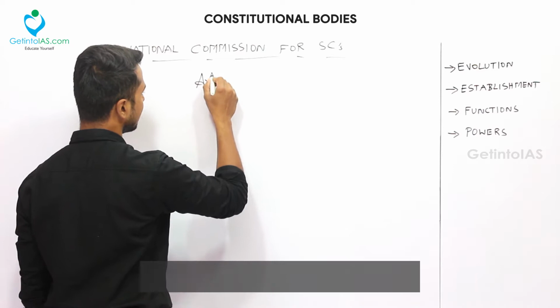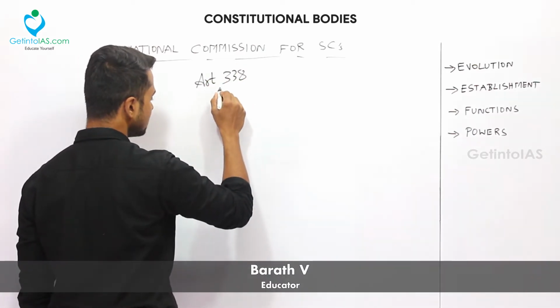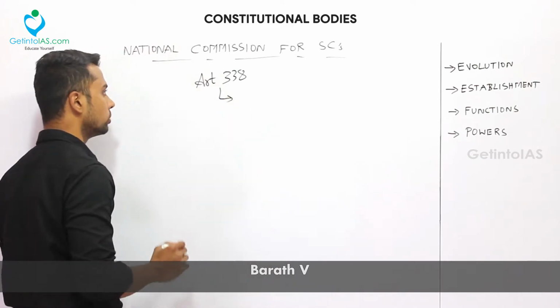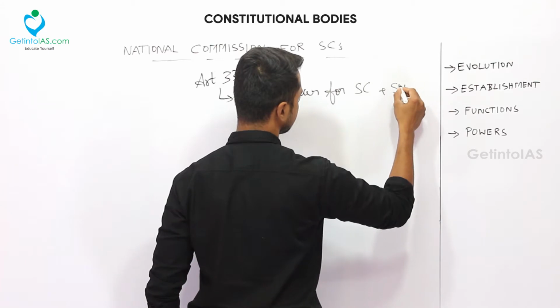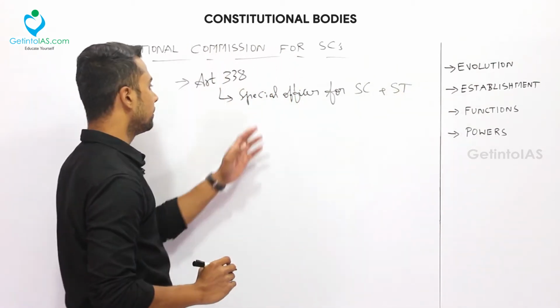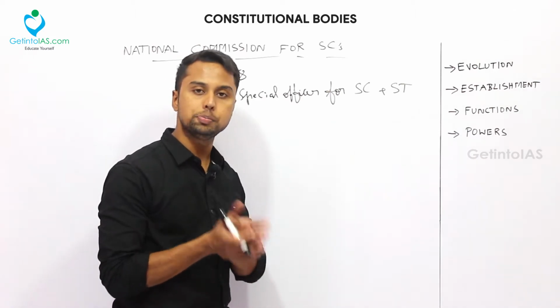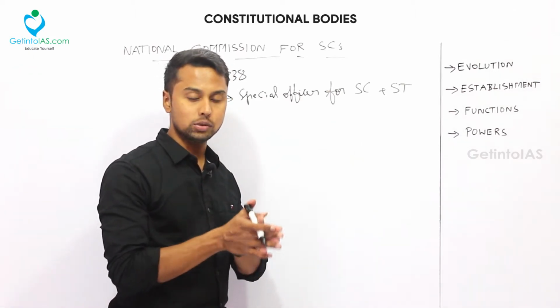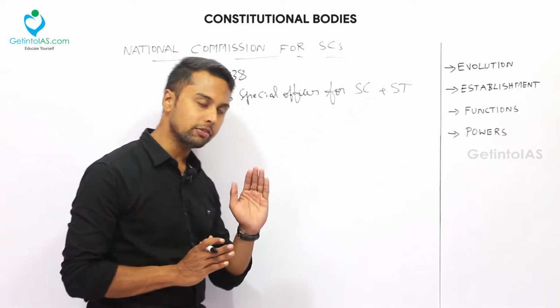Basically, this commission has Article 338. Okay, so this article initially gave rise to a special officer for SC and ST. The main purpose of the special officer is to investigate all the matters, all the disputes, all the legal safeguards, to check the legal safeguards of the SC and the ST community. Okay, that is the first thing.